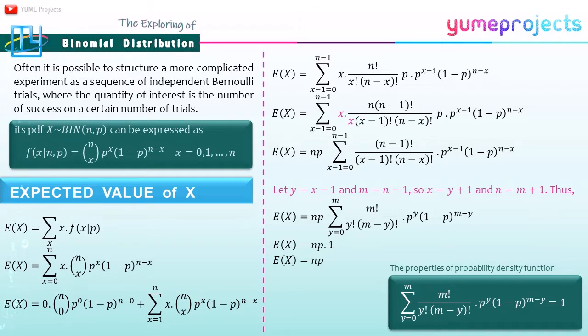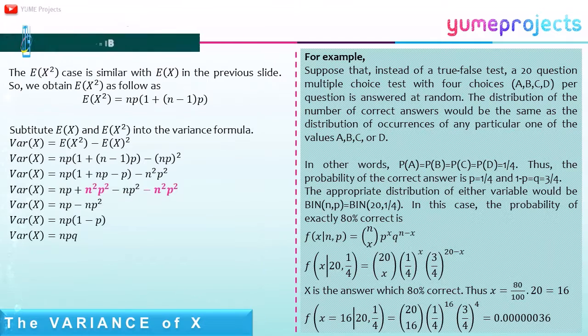And in the green box, I use the properties of the probability density function to get the expected value of x. This is the manipulation of algebra. After I get the expected value of x, the E(X^2) case is similar to E(X) in the previous slide, so we obtain E(X^2) as follows on the slide. So after we get E(X) and E(X^2), we substitute the values into the variance formula, so that the variance of x is equal to n times p times q.